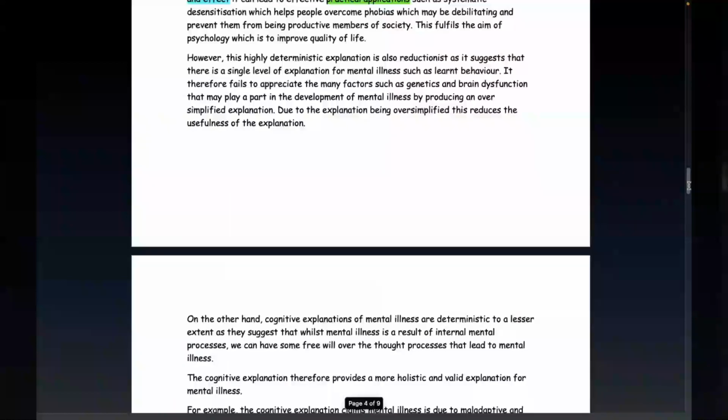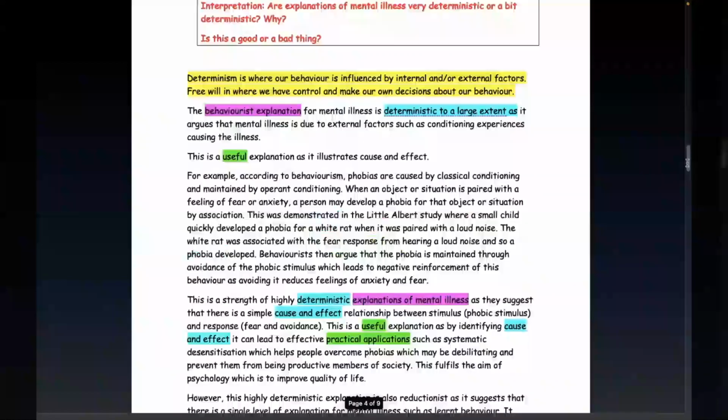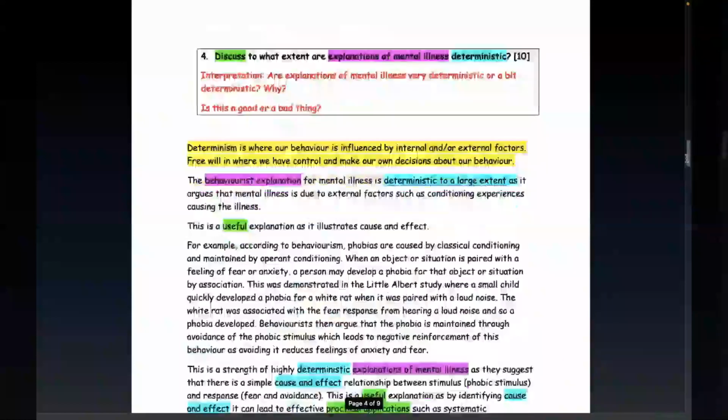These sort of questions are difficult, okay, but with practice you can get there. The best thing to do, first of all, though, is to make sure you understand the question, do your plain English kind of explanation for it, and then start with your points, making sure you have those 2 points. Okay, so why is it deterministic? What makes it deterministic? Why is that a deterministic thing? Is this a good or a bad thing?